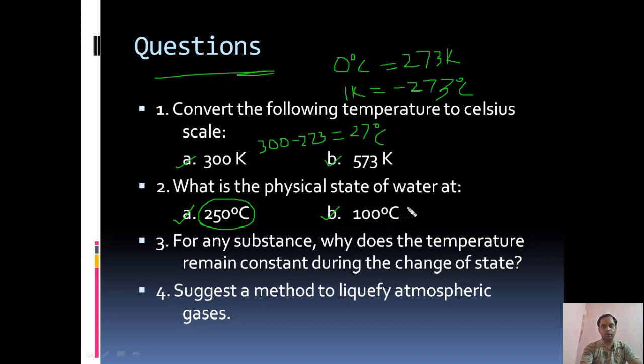At 100 degrees centigrade, water can be either in gaseous state or in liquid state, because at 100 degrees centigrade, water can convert itself into vapor and vapor can convert itself into water, depending upon the latent heat. 100 degrees centigrade water plus latent heat becomes 100 degrees centigrade vapor. 100 degrees centigrade vapor minus latent heat is equal to 100 degrees centigrade water. So it can be either gaseous state or liquid state.